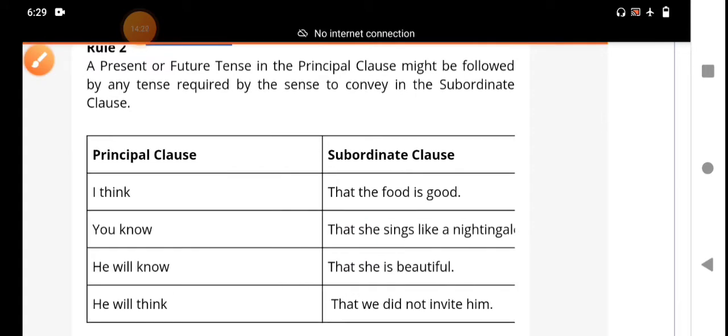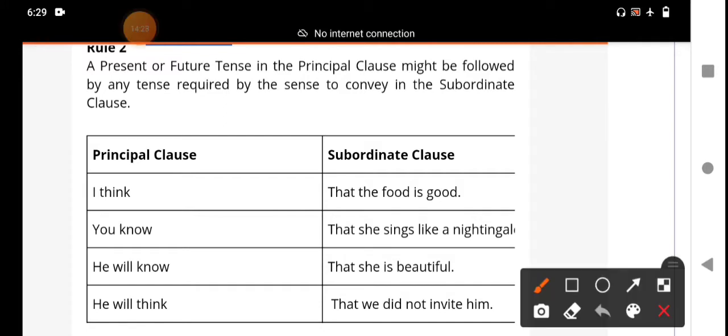Sings like a nightingale. What is the subordinate clause here? The subordinate clause is "that she sings like a nightingale"; it is a noun clause. Here "sings" is V1, a simple present tense verb. If the principal clause is in the present tense, the subordinate clause is also in the present tense. That is the grammar rule.